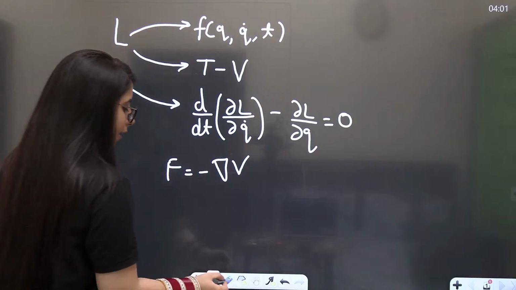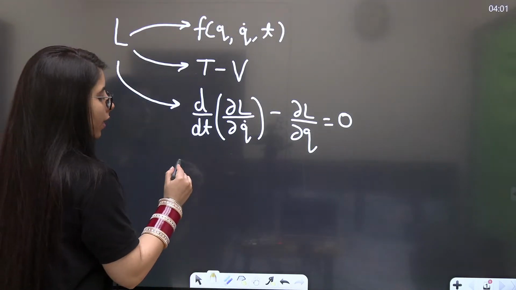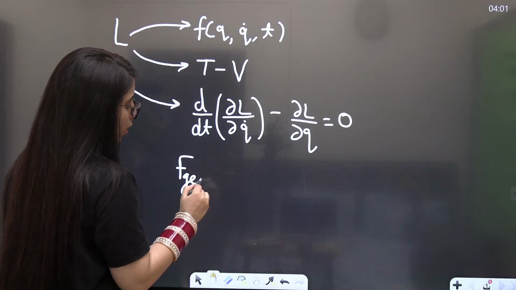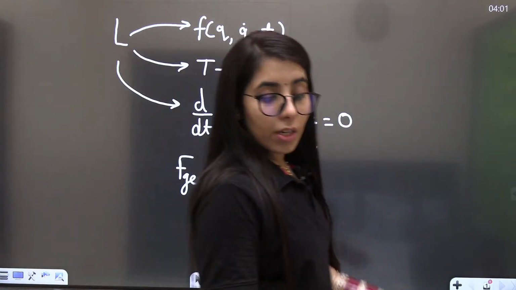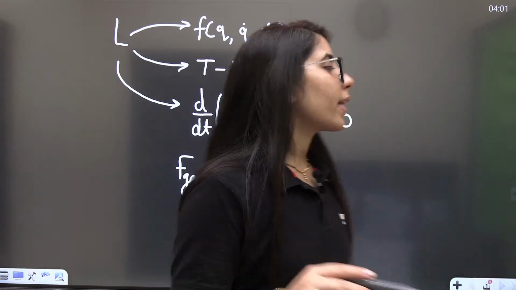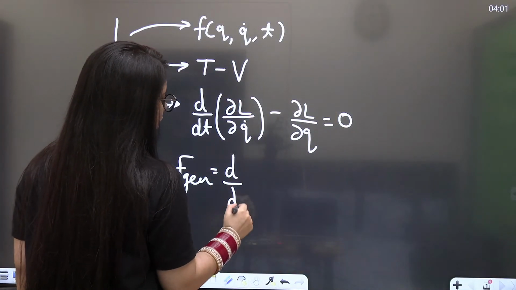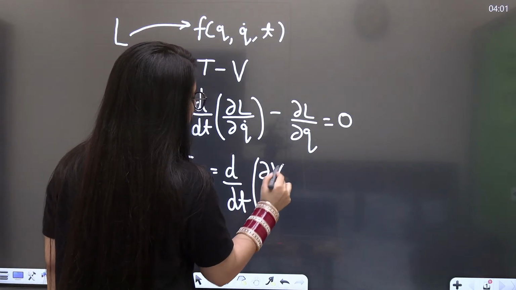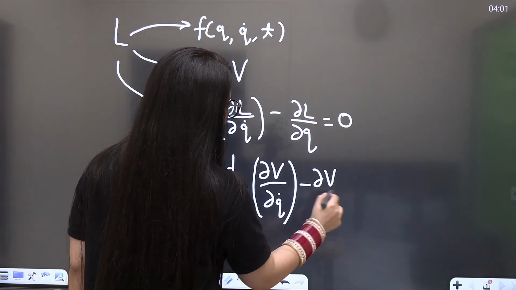So if I want to write the generalized force, F generalized, in that case, in place of L, I will just have to write the potential. That's it. I have got that expression, and this is how you can easily memorize it too.